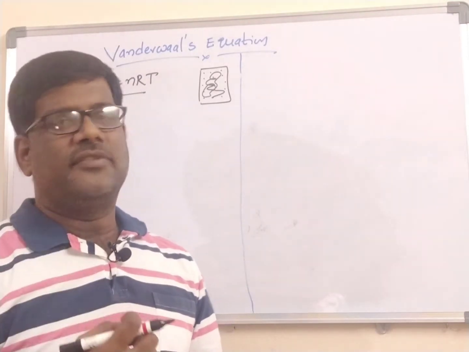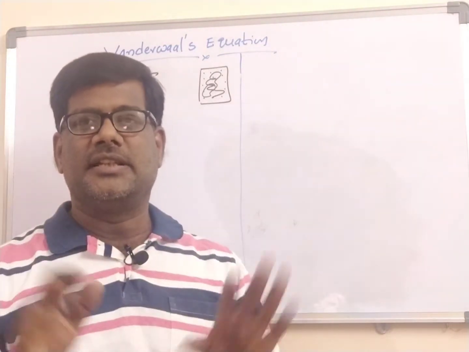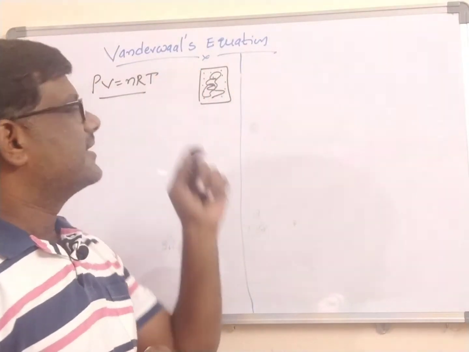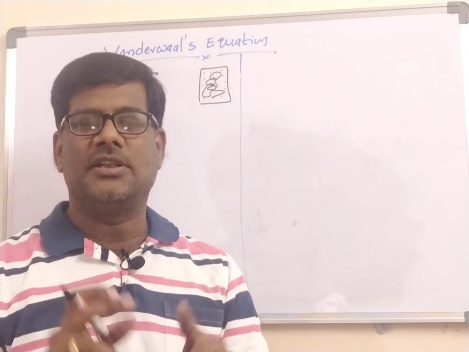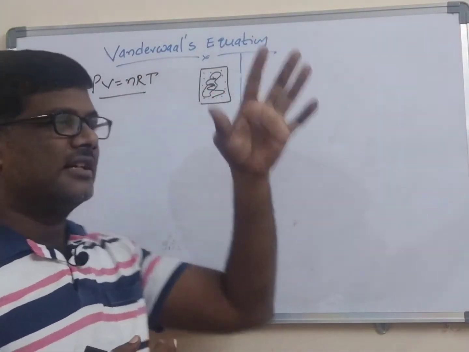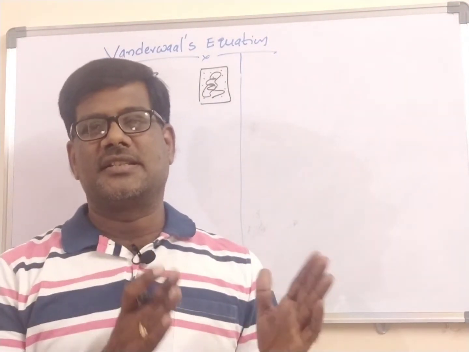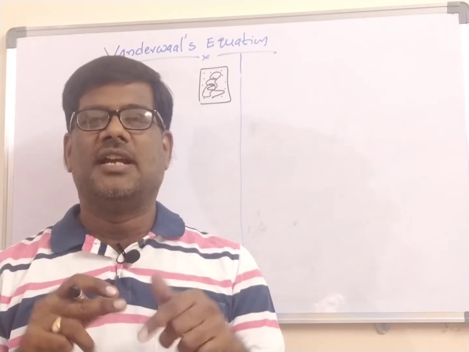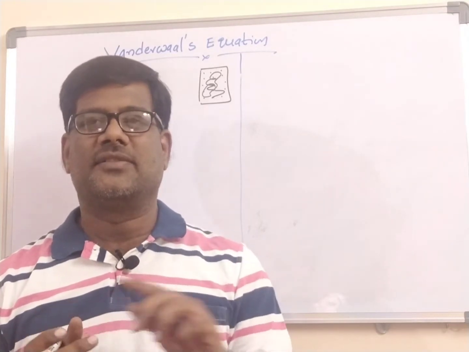So in the derivation of the ideal gas equation, PV is equal to nRT, we have not considered any attractive forces and repulsive forces. But Van der Waals considered the attractive forces and the repulsive forces among the gas molecules, and he derived a corrected gas equation. That equation is called the Van der Waals equation. Simply we can say Van der Waals considered the attractive and repulsive forces among gas molecules and derived the equation.